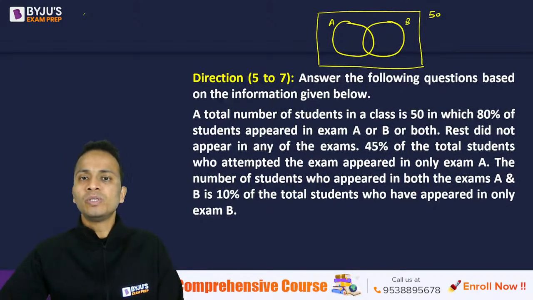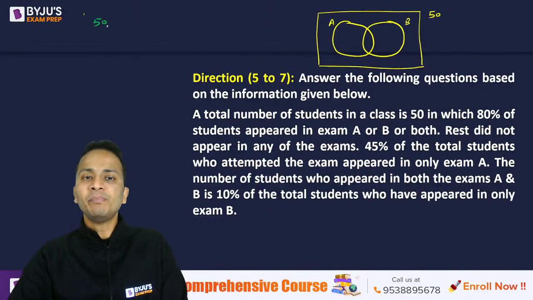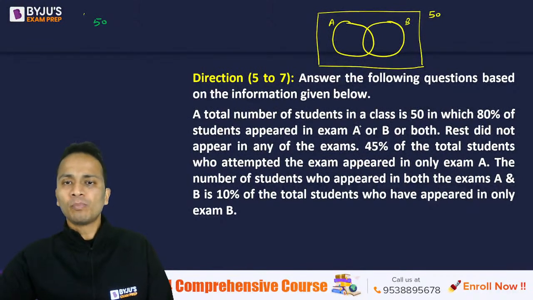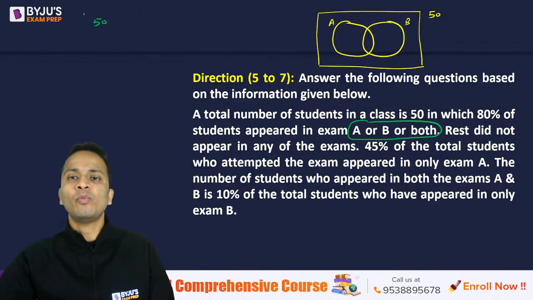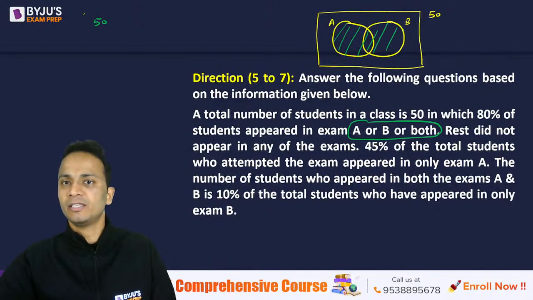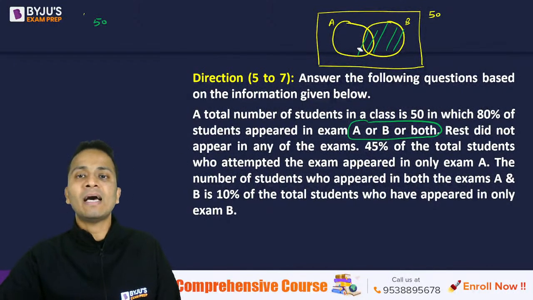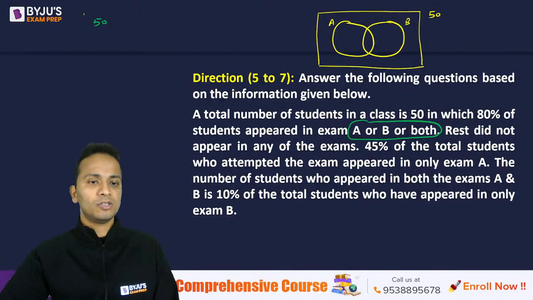Now, let's see how many students appear in these exams. Now, the total number of students was 50. Look at the left hand side of your screen, out of which 80% of the students appeared in exam A or B or both. Now, basically, A or B or both, this particular region in the Venn diagram is represented by this part that I have just highlighted. So that means the students who have taken only exam A or only B or both.